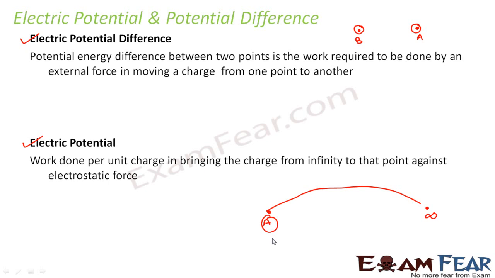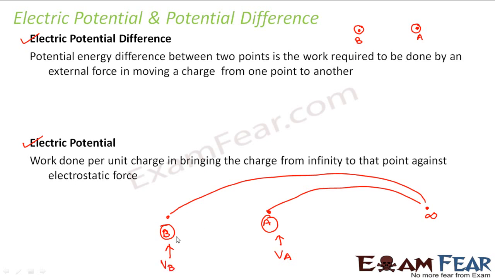So what will be the potential of A? Potential of A is the work done in bringing this charged particle from infinity to A. Similarly, what would be the potential at this point B? It would be the work done in bringing this particle from infinity to point B. So that would be the potential at point B.